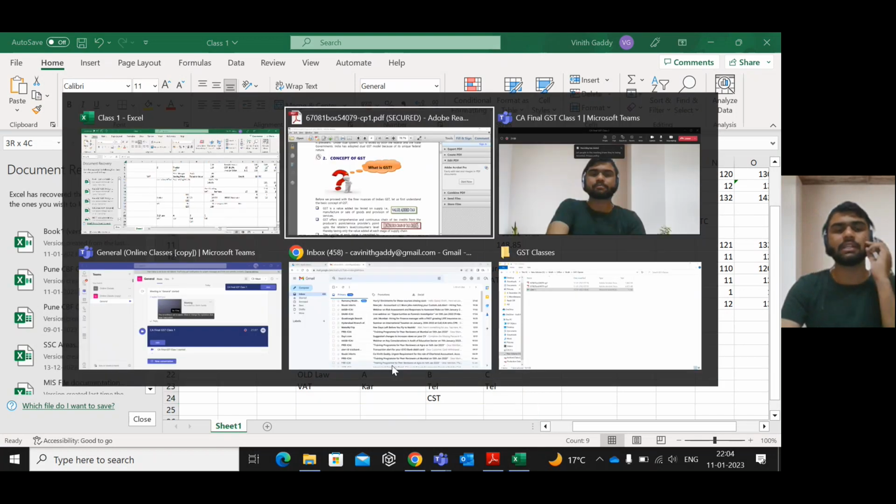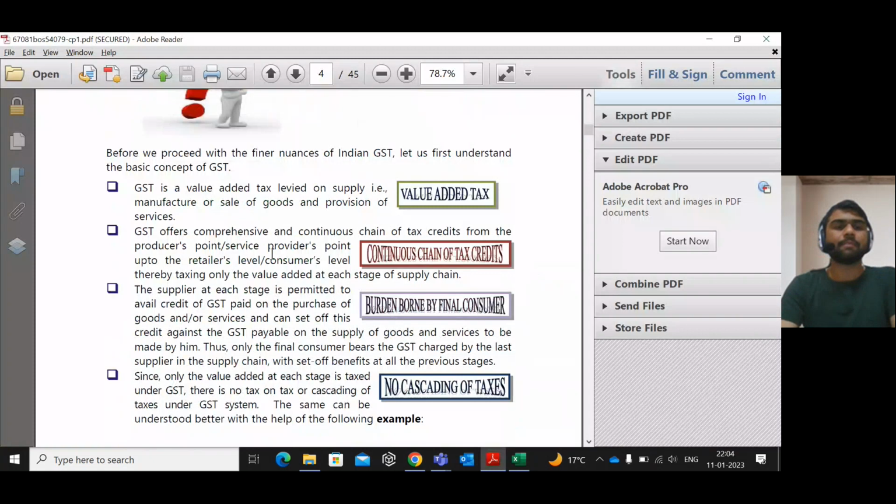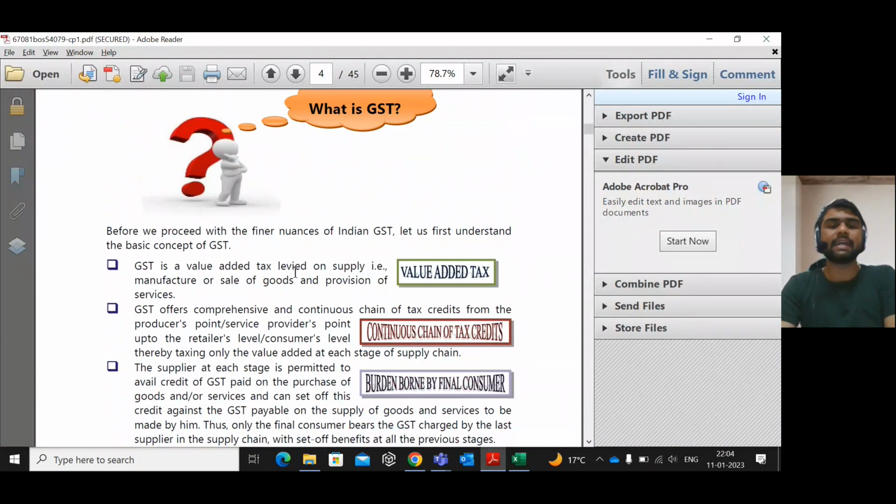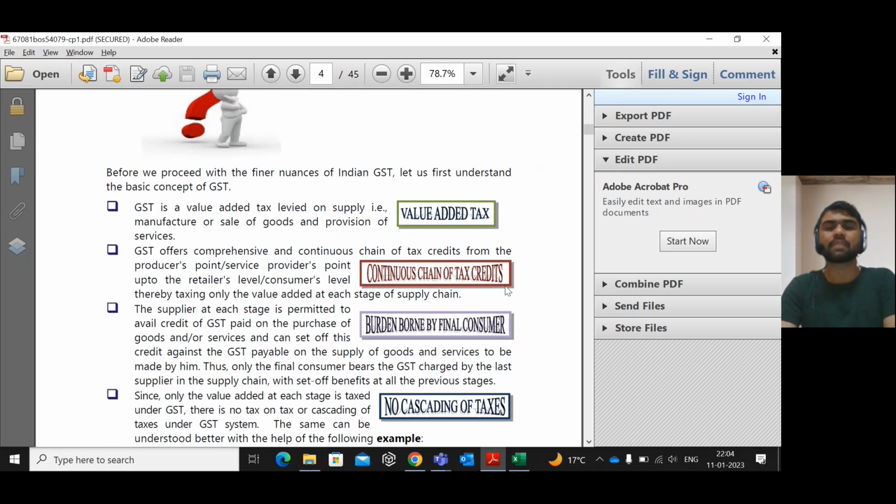This is all there is on this. You see, the concept of GST. GST is a value added tax. It is levied on supply. That means supply is the king here, and it will be levied on the sale of goods and provision of services. It is a value added tax. Only on value addition will the tax be levied. And continuous chain of tax credits.